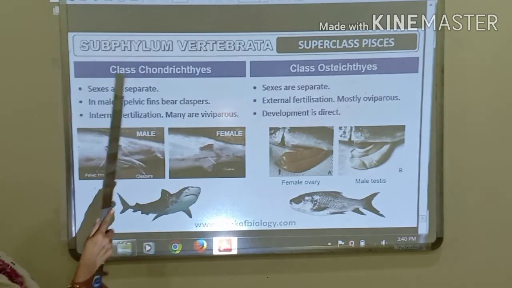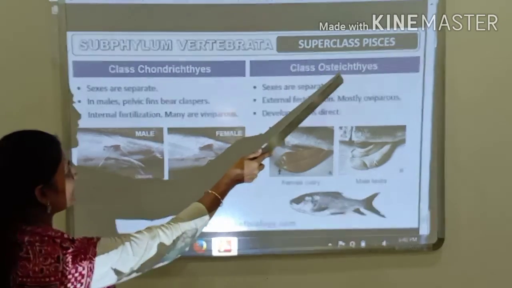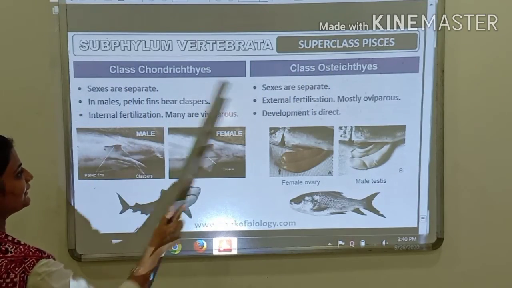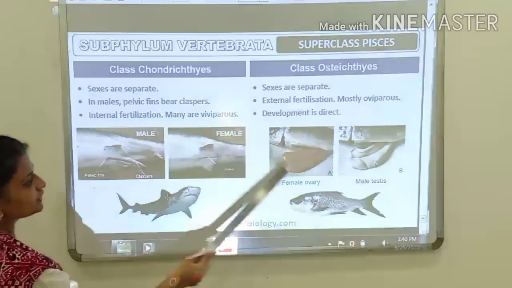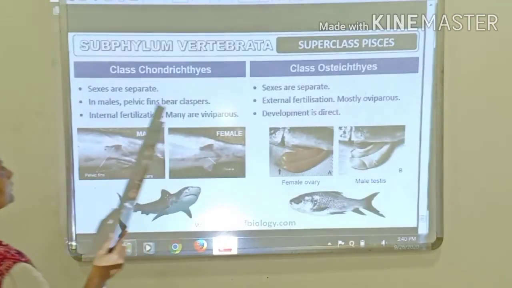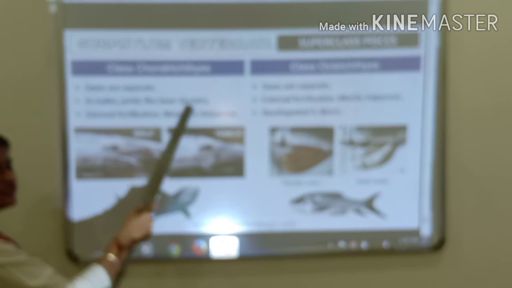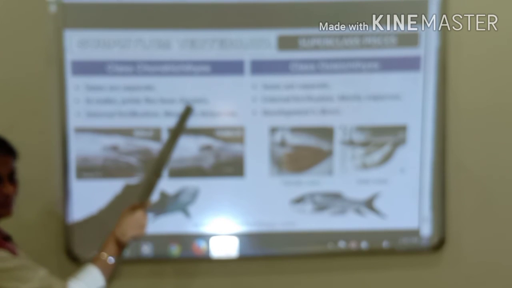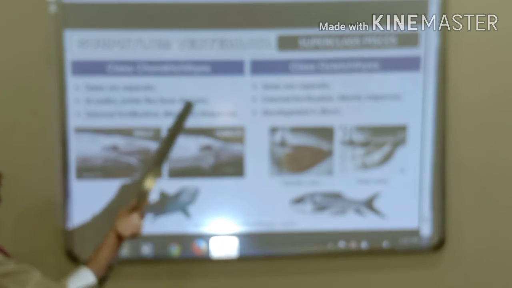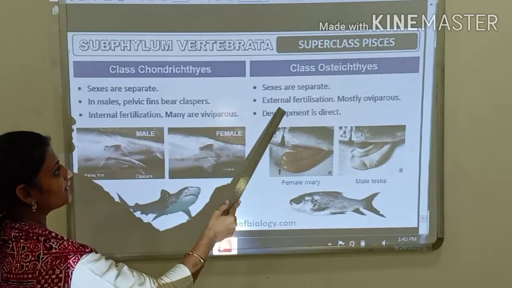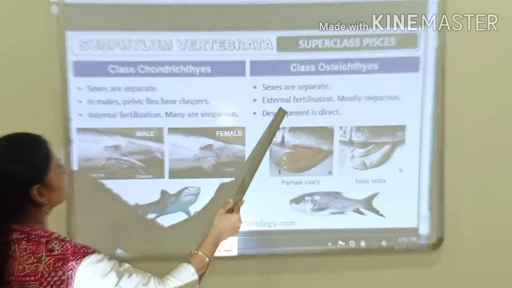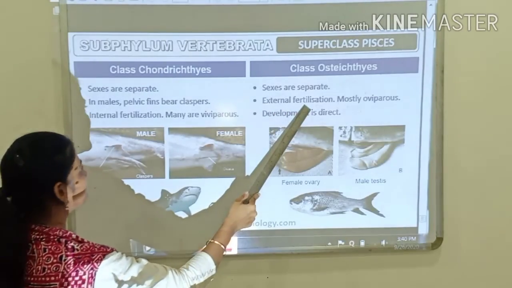Then in both Chondrichthyes and Osteichthyes sexes are separate, male and female individuals are present. Okay, in males pelvic fins bear the claspers, which help them for copulation, that means for mating. Okay, whereas here in Osteichthyes the external fertilization takes place.